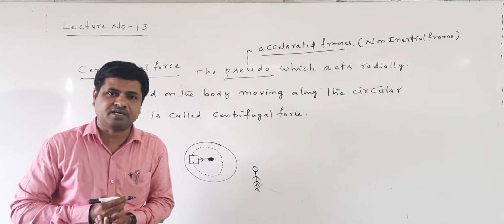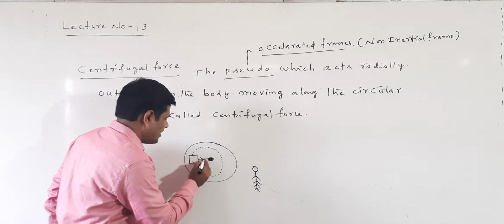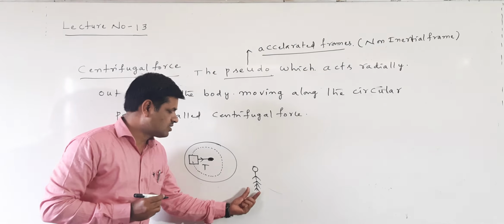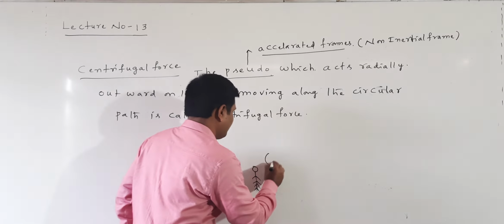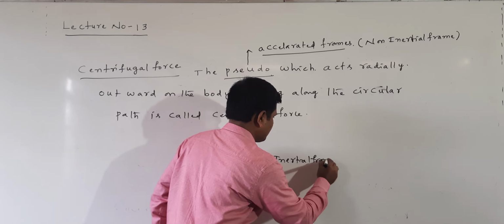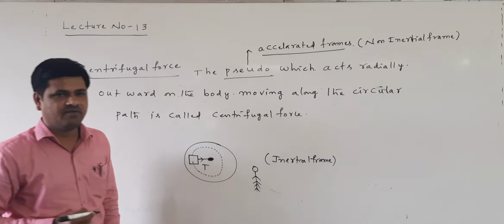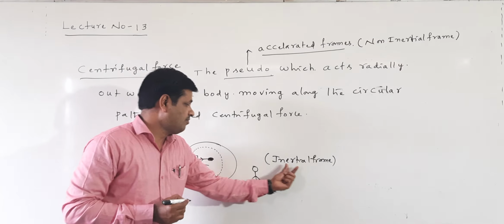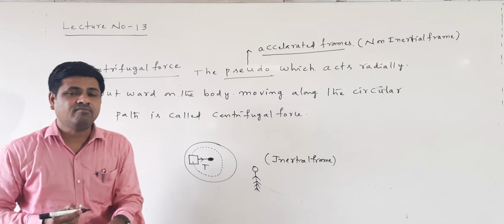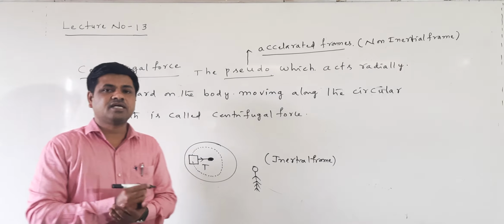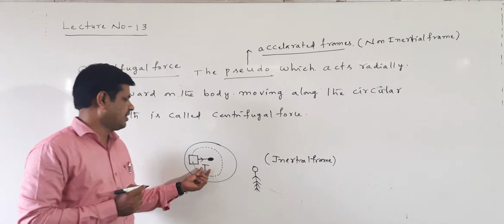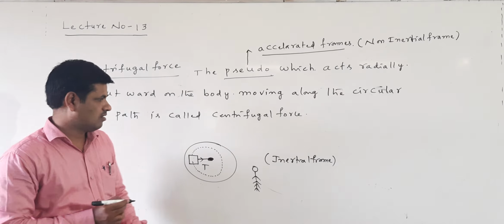It is acting towards the center. The centripetal force is provided by the tension in the string. When the observer is outside, this is called an inertial frame. Clear? Inertial frame. When the observer is in the inertial frame, the centripetal force is acting on the body, and that centripetal force is provided by the tension in the string.